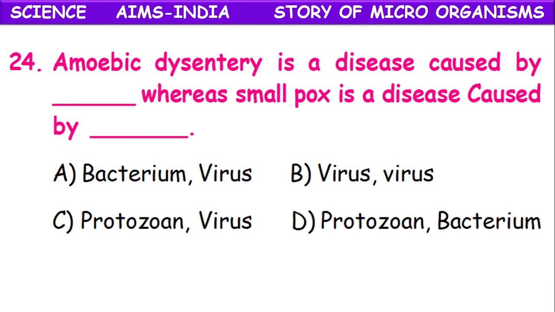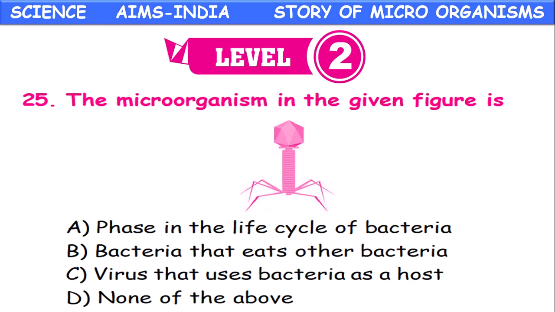Okay. Amoebic dysentery is a disease caused by dash, whereas smallpox is a disease caused by dash, means pathogen. Amoebic dysentery, bacteria, virus, protozoa, bacteria. Okay, here protozoa and virus. Amoebic dysentery, protozoa. Smallpox is caused by virus. We have completed level 1. Now enter into level 2.